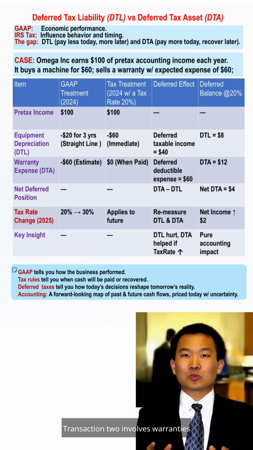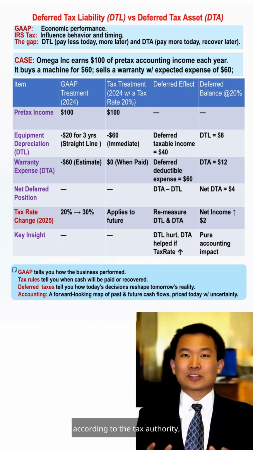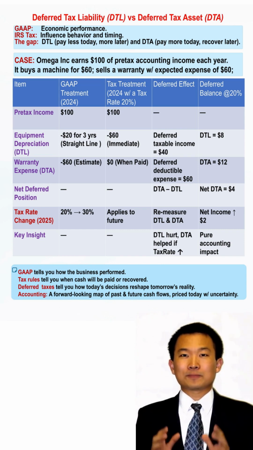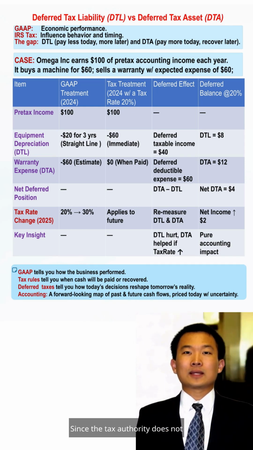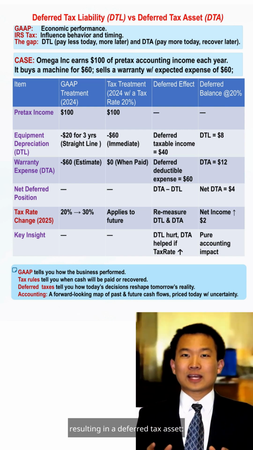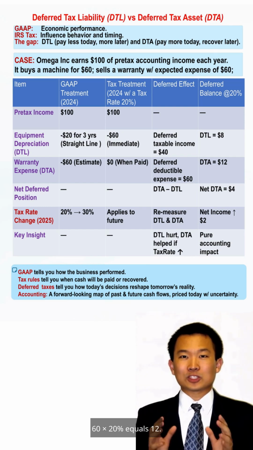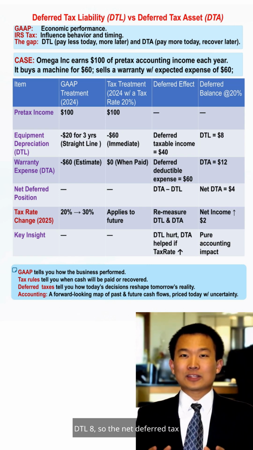Transaction 2 involves warranties and deferred tax assets, DTA. The accounting estimate for warranty expenses is 60, but according to the tax authority, only cash payments are deductible. In 2025, it's 30, and in 2026, it's 30. Since the tax authority does not allow immediate deduction, the deferred deductible expense is 60, resulting in a deferred tax asset. 60 times 20% equals 12. At the end of 2024, the net deferred tax item is DTA 12 minus DTL 8,